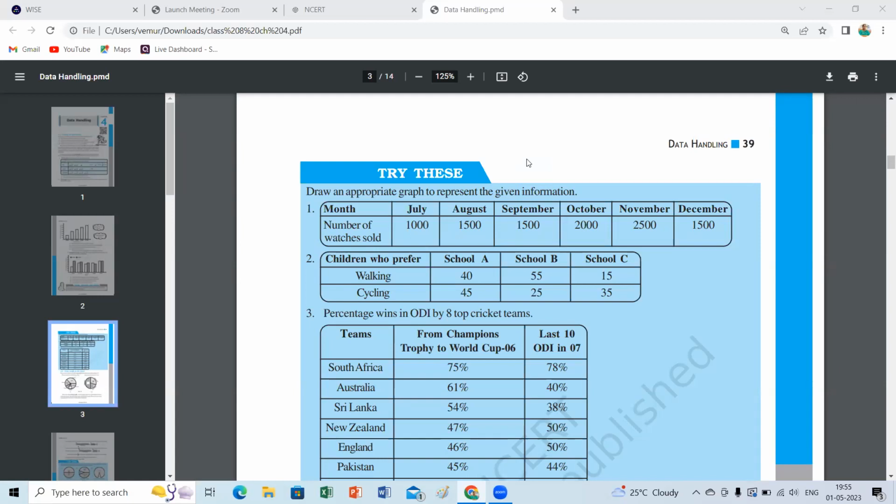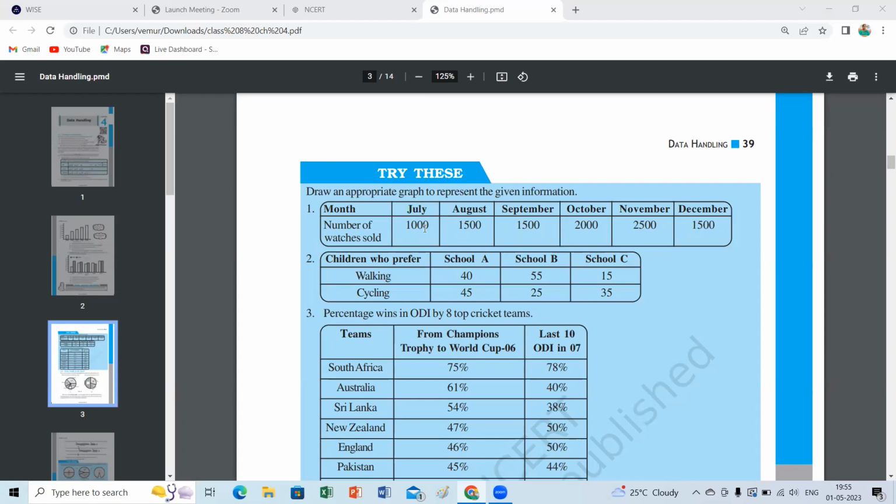Already Hari said a percentage. What was the percentage of the maximum number of watches sold in the month of November? That's okay. Is the sale of July and August together equal to which month? Suppose the sale of July and August together is the same as November.